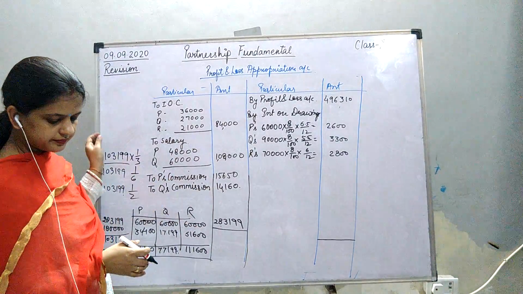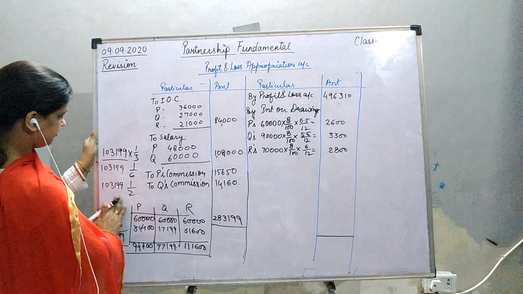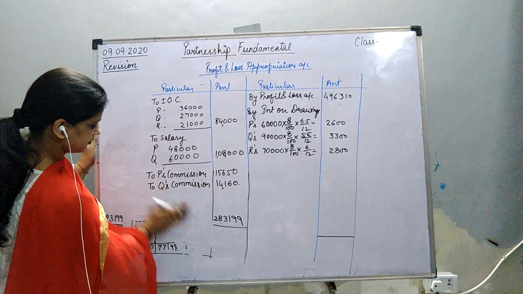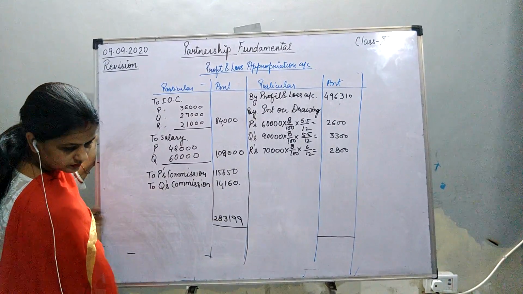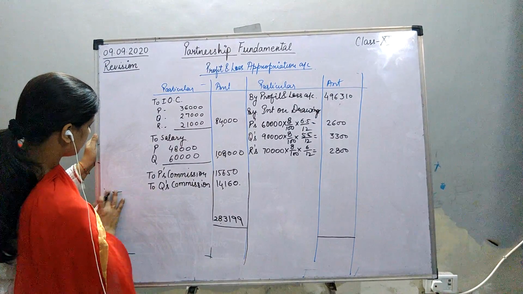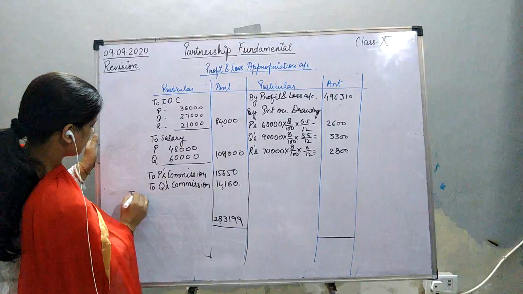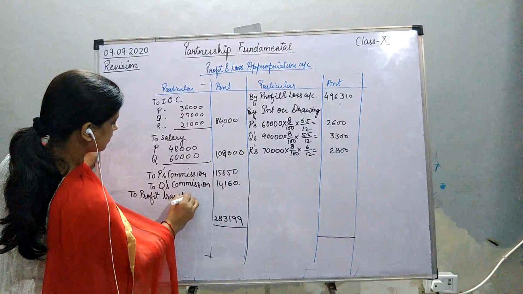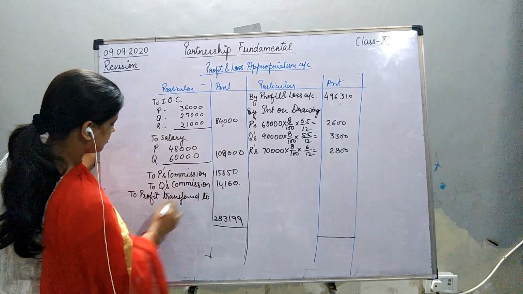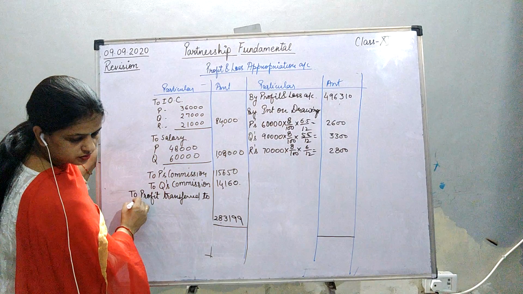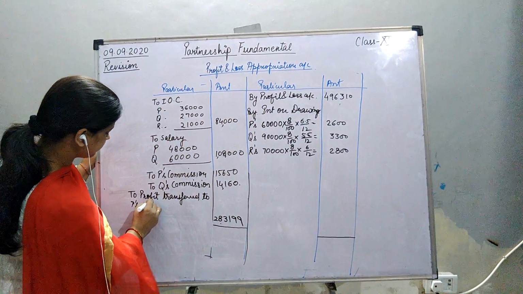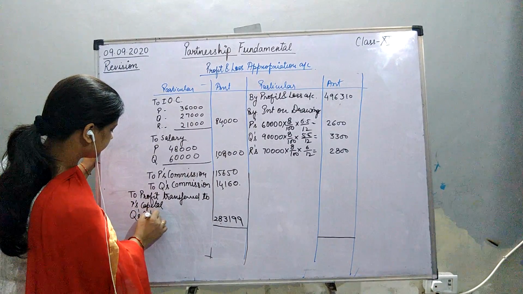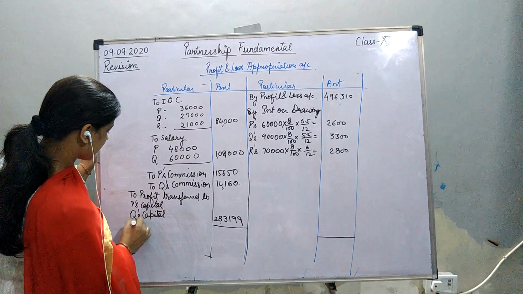So profit transferred to capital account, to P's capital, Q's capital and R's capital.